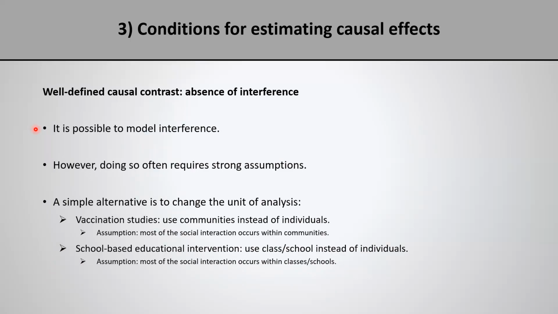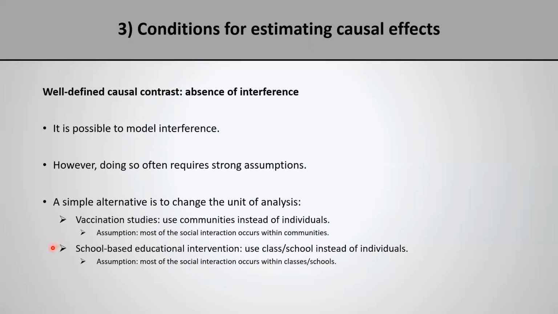In our course, we're going to assume absence of interference, so we can uniquely define the individual level causal effect. But in situations where we think this assumption is unrealistic, one possibility is to model interference statistically. However, doing so often requires very strong assumptions. And in some cases, a simple alternative is to just change the unit of analysis. So for example, in vaccination studies, instead of having individuals as the unit of analysis, we could have, for example, communities, under the assumption that most of the social interactions occur within communities, so that there is little room for interference between communities.